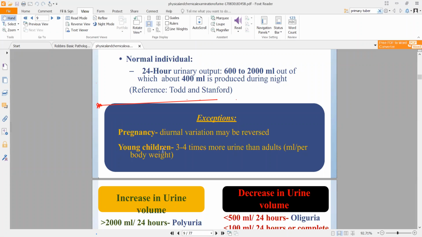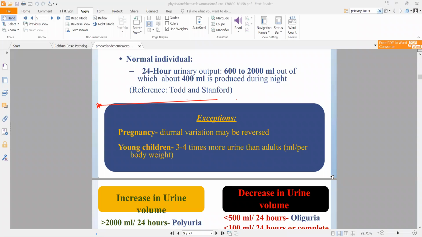So if I have a 70 kilo man producing 1 liter of urine per day, that gives a ratio of 1 liter to 70 kilos. In ml, that is 1 ml per 7 grams of that person's weight.